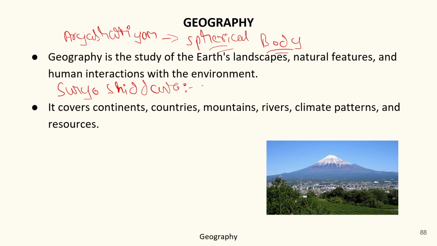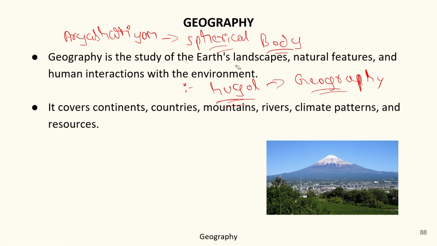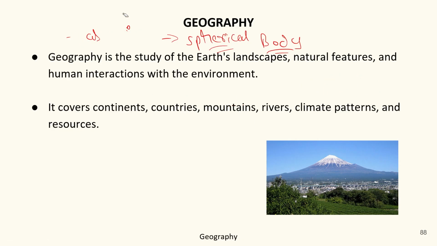Besides this, he also wrote a book called Surya Siddhanta, in which the term Bhugol was used for the first time. And you know, Bhugol is the Hindi version of geography, meaning study of Earth. In Hindi, we term it Bhugol; in English, we term it geography. So it is all about Aryabhatta, who wrote Aryabhatiyam, declaring Earth a spherical body and measuring its circumference. Later on, he published Surya Siddhanta, in which he used the term Bhugol.